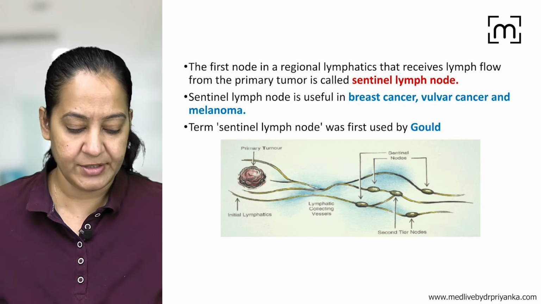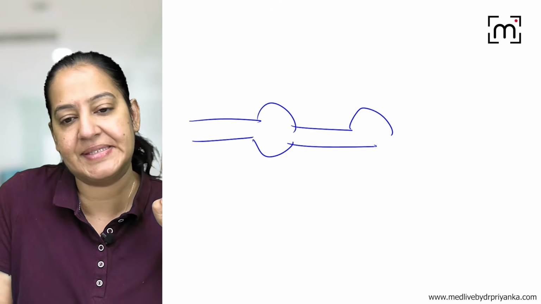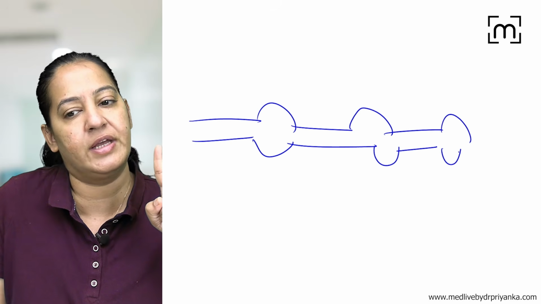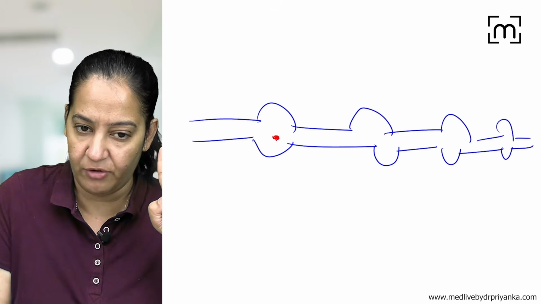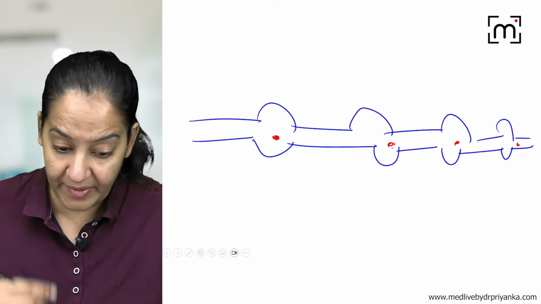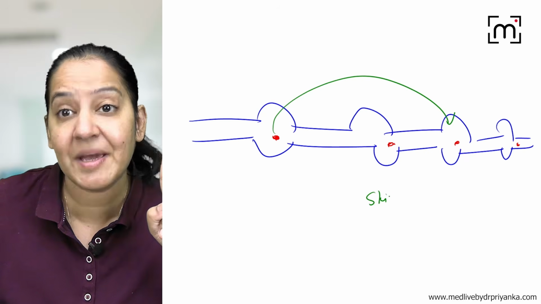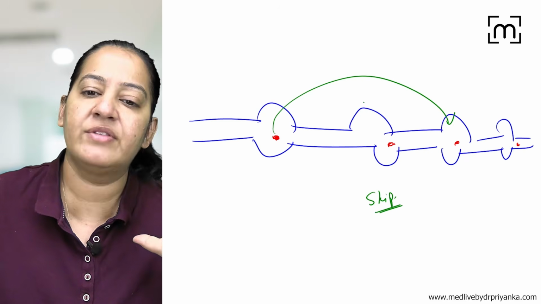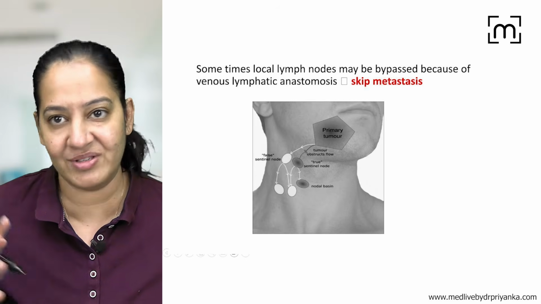Usually, the tumor cells involve the lymph nodes in a sequence, and the sequence is the natural sequence only. The first lymph node which comes in the way is involved first, then second, then third, then fourth, and so on, right? But rarely it goes from the first directly to the third. This is an example of skip metastasis. Rarely, if there is an obstruction in the main pathway, skip metastasis can take place by collaterals.